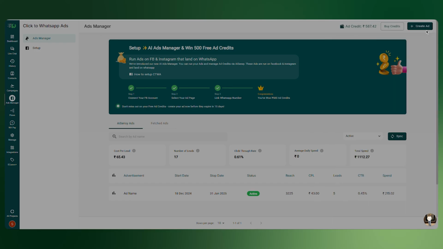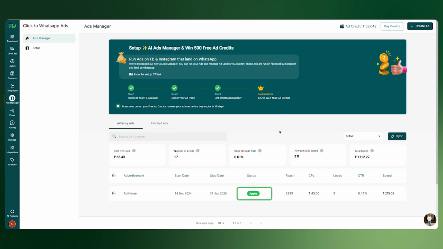Now, Meta will review your ad, and once it is approved, it will go live. This takes anywhere between 10 minutes to 1 hour. Congratulations, you have successfully created your first Click to WhatsApp ad with AI Sensei.